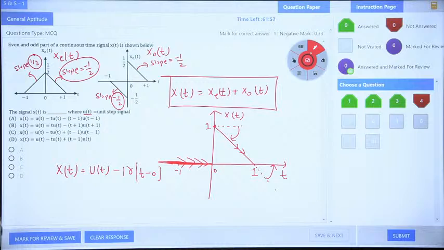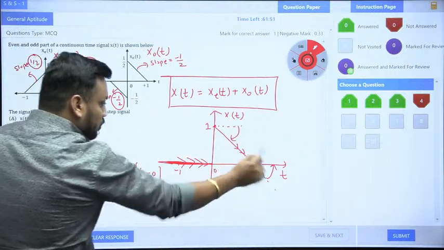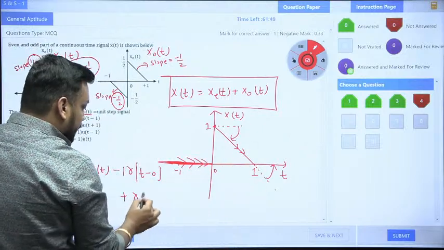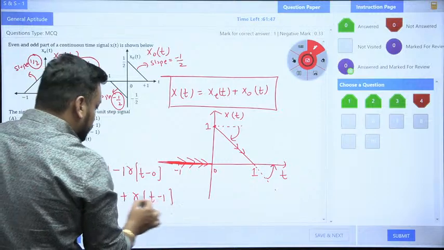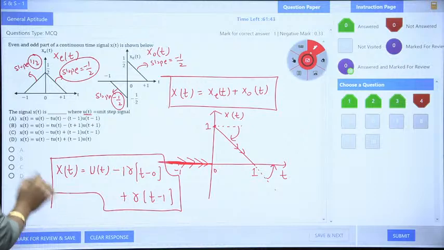Abhishek also replied option C. Very nice, Abhishek and Naveen. You both are correct. Now, because of the upward symbol, you need to take plus and again r of t minus 1. So this is my final answer x(t), but when you check the options, every option is given in the step term.